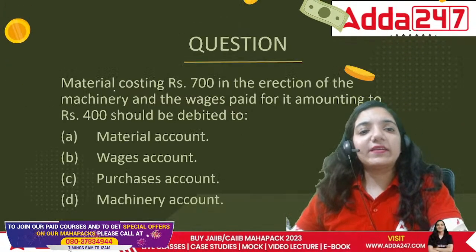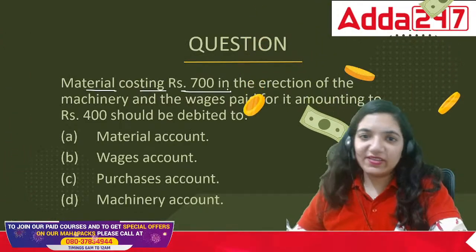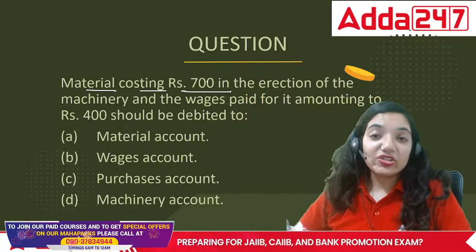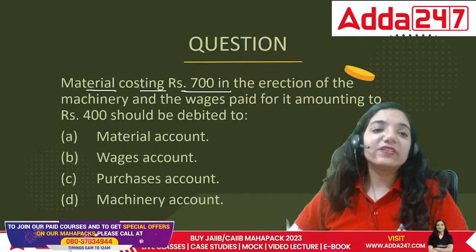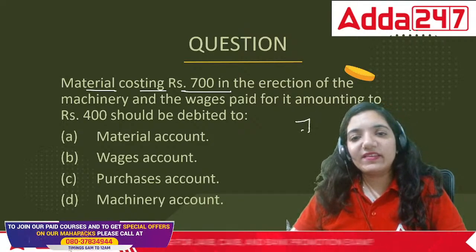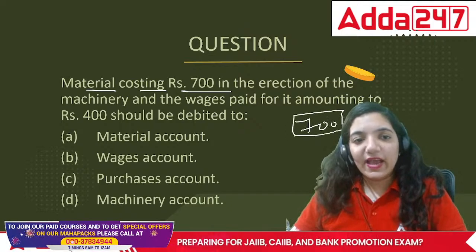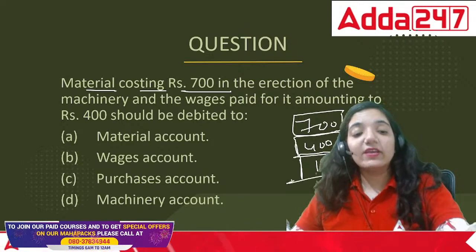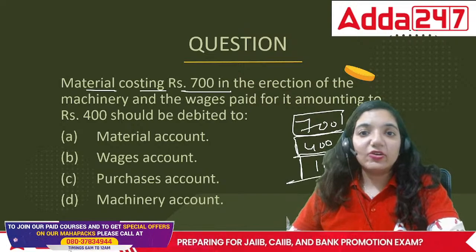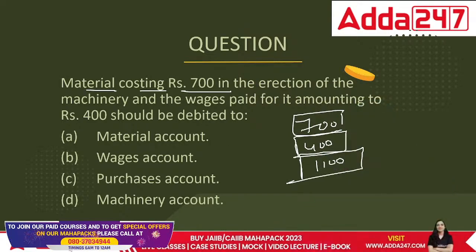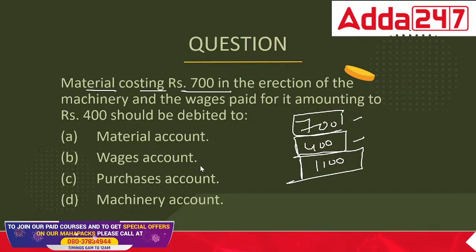The question is that material costing rupees 700 in the erection of the machinery, and the wages paid for it amounting to rupees 400, should be debited to. The point is, we paid 700 for material and 400 for wages. So we have totally paid 1100, but this is exclusively for that particular machinery to become ready to use, right? We want to make sure that the particular machinery becomes ready to use.